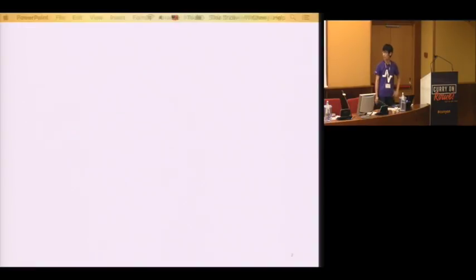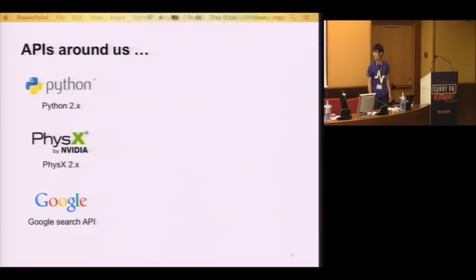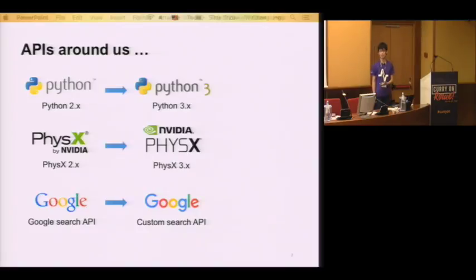Okay, so our story starts with APIs. As we all know, an API is the interface for us to use other software components. And these APIs are important, like language APIs, like Python system libraries, hardware APIs, like physics, or web APIs, like Google. One particularly exciting thing about APIs is that they keep evolving over time so that they become better and better. The API developers always aim at providing us with better performance, better security, an easier programming model, and more. So as a software developer, when you see these new fancy APIs, your idea is to switch to the new API so that you can enjoy all the benefits provided by the API developer.